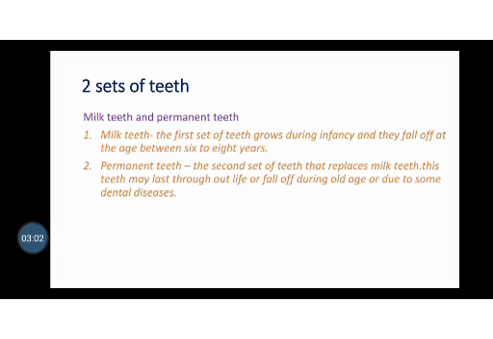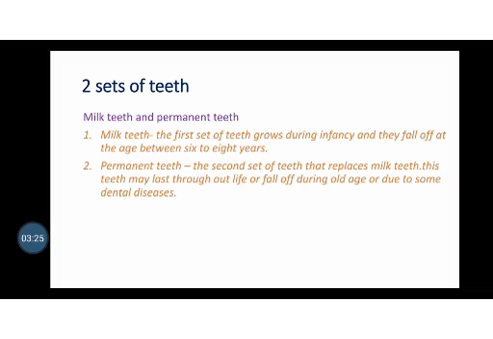The teeth that come when we are drinking milk are known as milk teeth. They will fall off between the ages of 6 to 8 years, and new teeth will come in that space. The teeth which come after the milk teeth fall are known as permanent teeth.